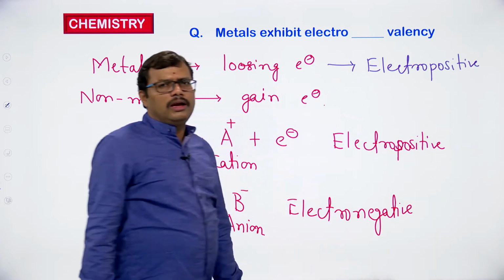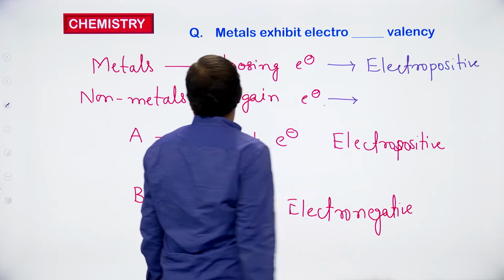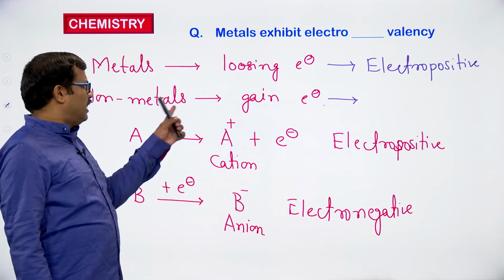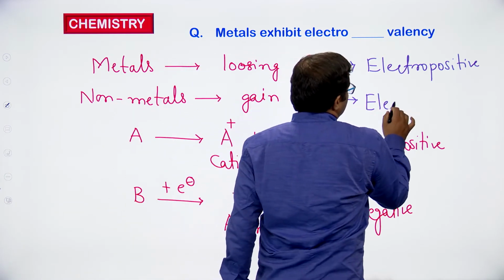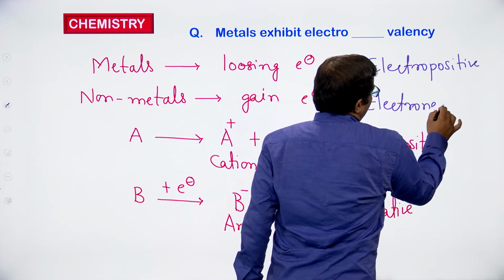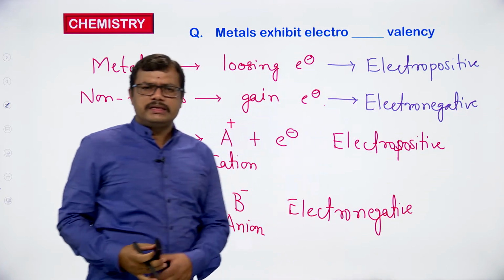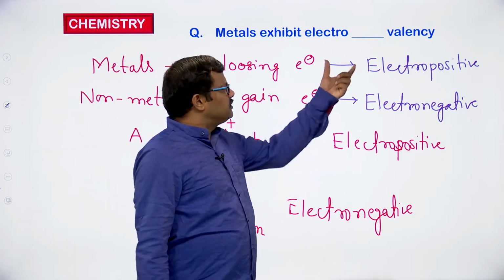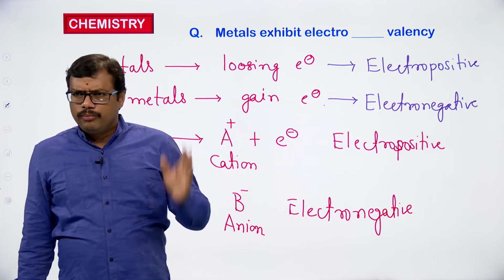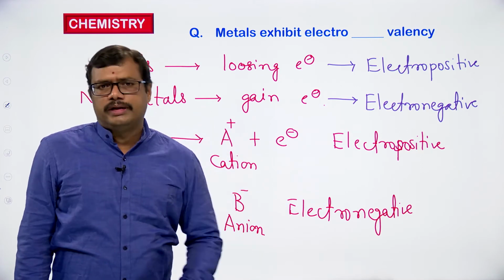Metals will show electropositive valency, whereas non-metals, since they gain electrons, will show electronegative valency. So metals are taken as electropositive elements.